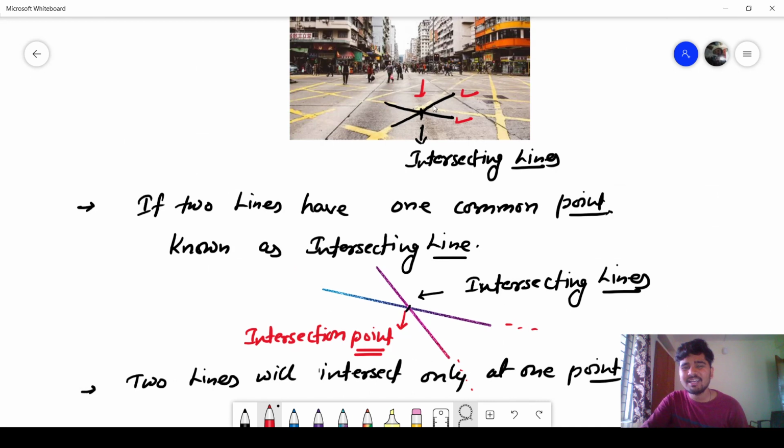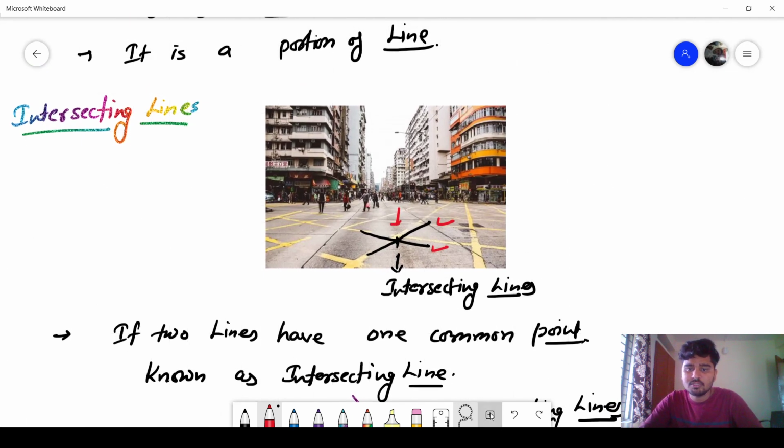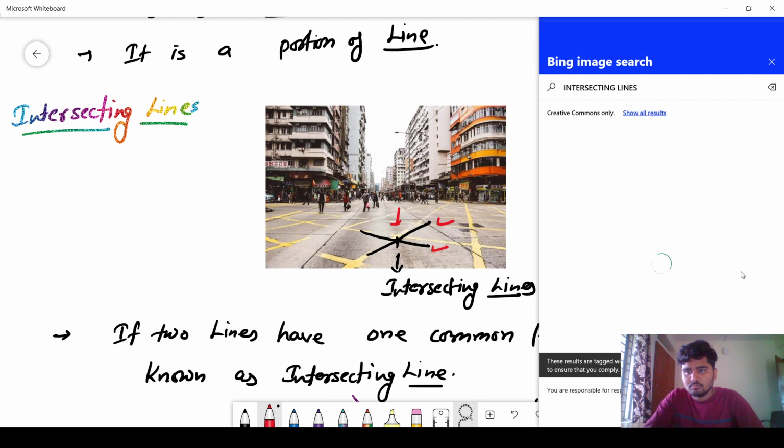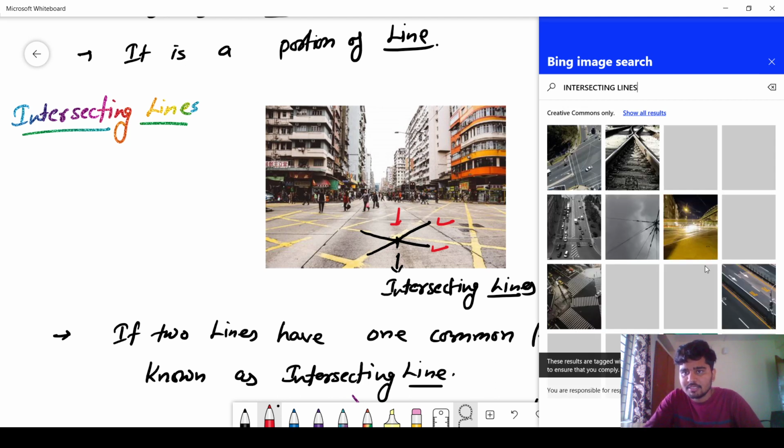So these are daily life examples. When four roads are meeting each other, that is one more example. Suppose we are taking this example.